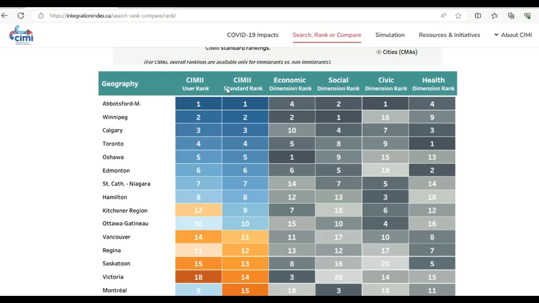Each rank comes from a score assigned to a region. The score is determined by a regression model which controls for a variety of socio-demographic variables. We look at the score more closely when we look at the resources section of the website.